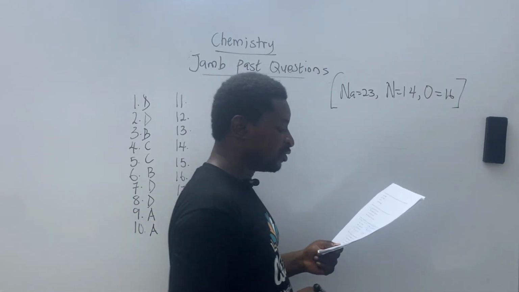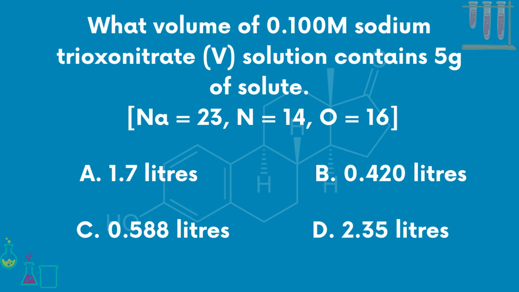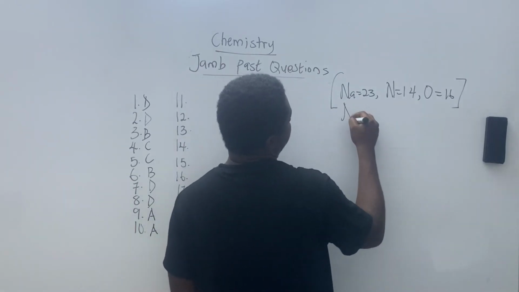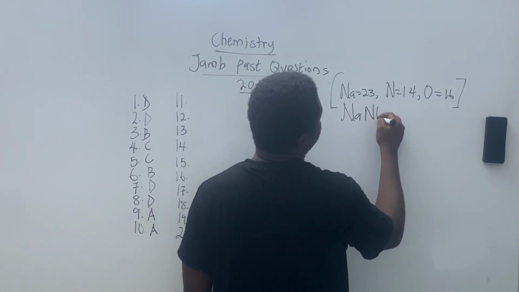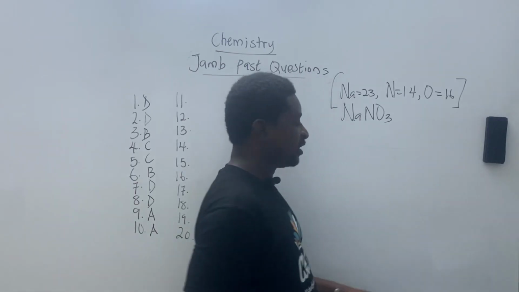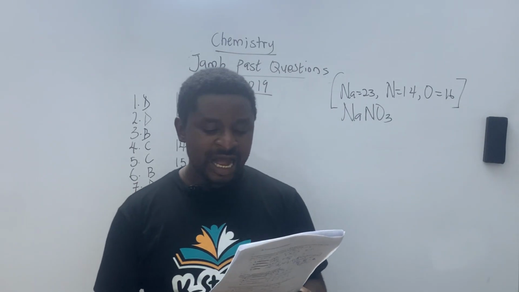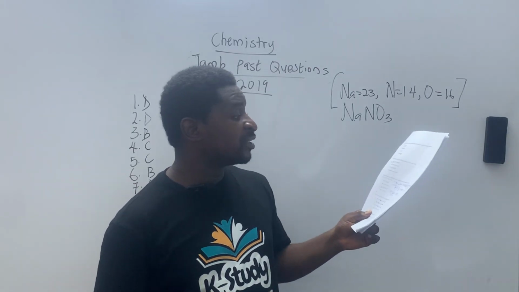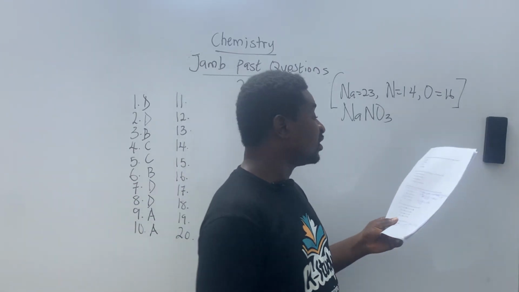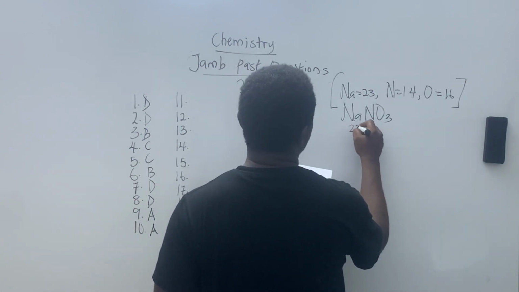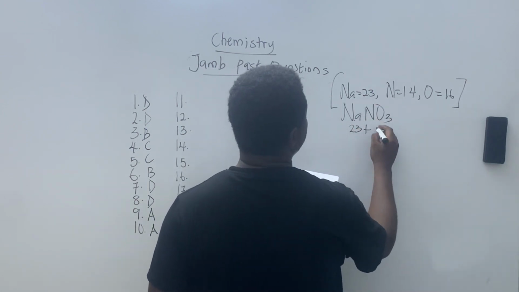Now we are asked to find out the molarity of sodium trioxonitrate(V). That's the compound given to us. First of all, add their mass numbers together to get the molar mass of the compound. So if I add their mass numbers together, I'm going to have 23 plus 14.